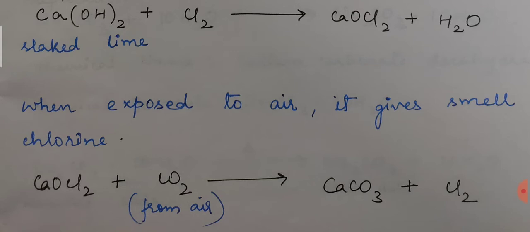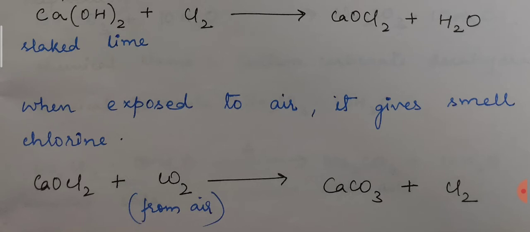When bleaching powder is exposed to air, we know that carbon dioxide is also one of the main components of air. So bleaching powder reacts with carbon dioxide, and we get the products calcium carbonate and chlorine gas. This is the reason that when bleaching powder is exposed to air, we get a very strong smell of chlorine.